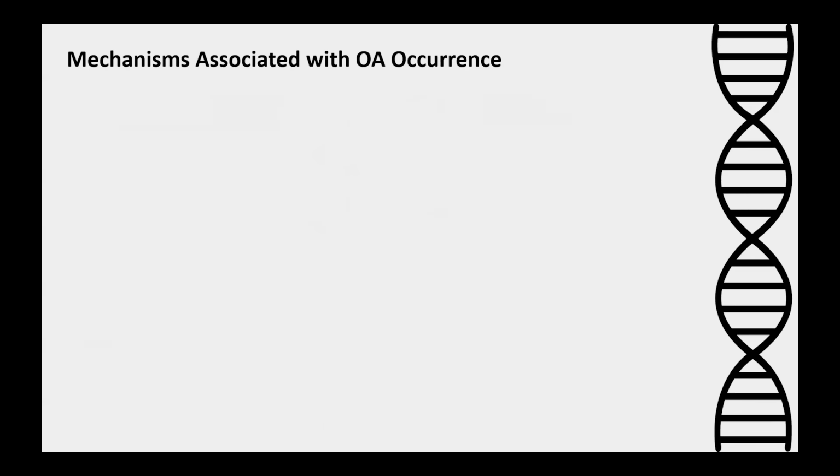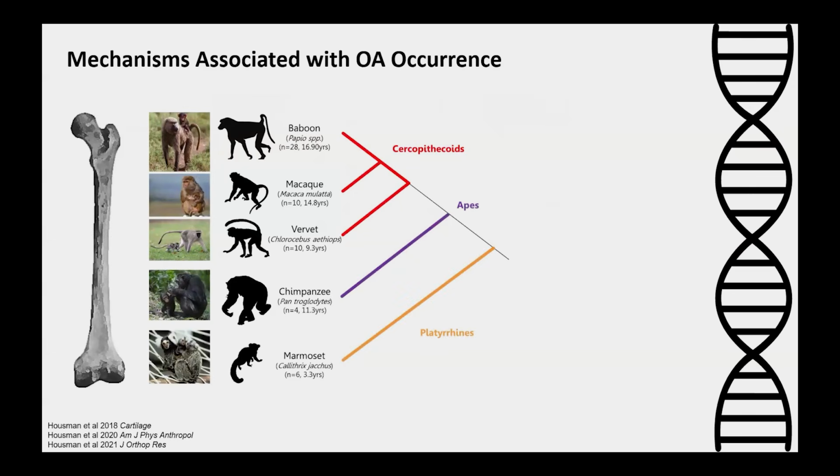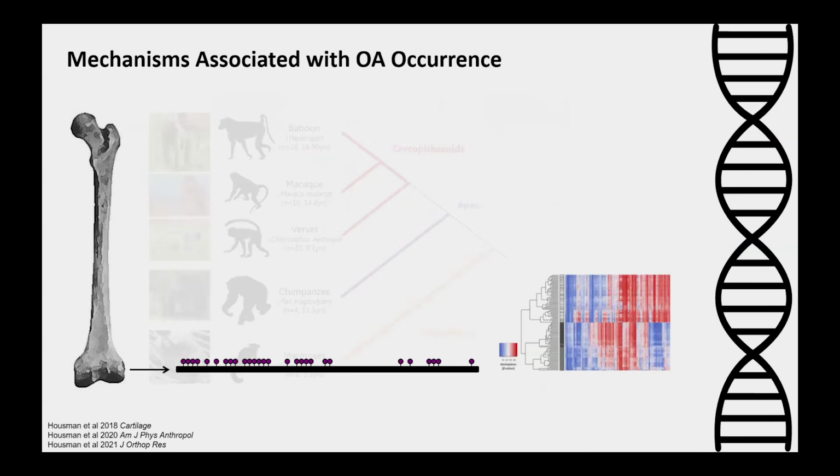In particular, one of the first things that I did during my research career was to try to recover patterns of gene regulation directly from non-human primate skeletal tissues. Specifically, I was able to examine DNA methylation variation in both healthy and osteoarthritic tissues from non-human primates.